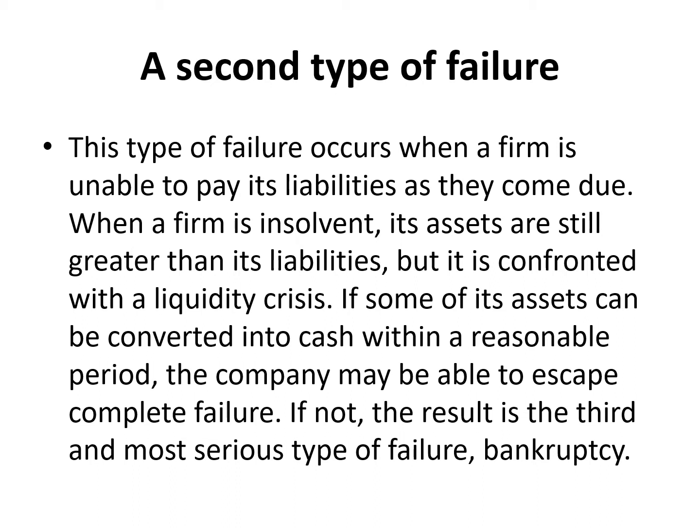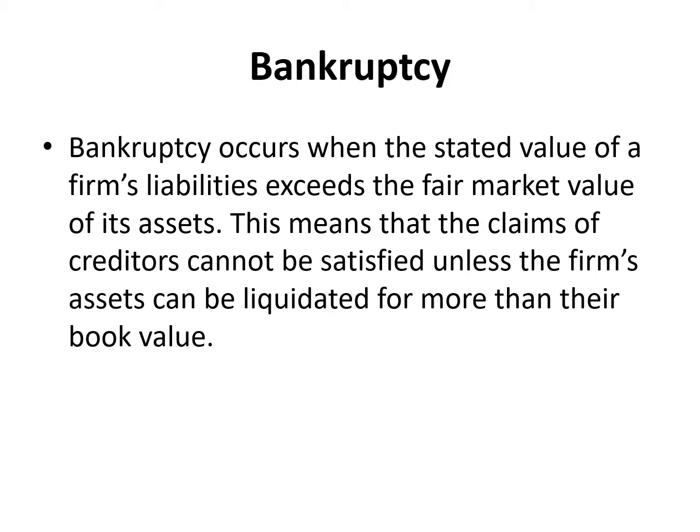The third and most serious type of failure is bankruptcy. What do we mean by this? Bankruptcy occurs when the stated value of the firm's liabilities exceeds the fair market value of its assets. We agree that assets equal liabilities plus owner's equity, and if we cannot pay our liabilities, we are going to fail.